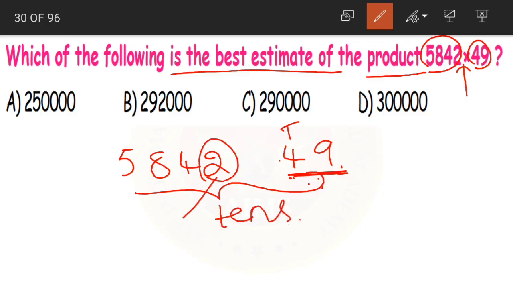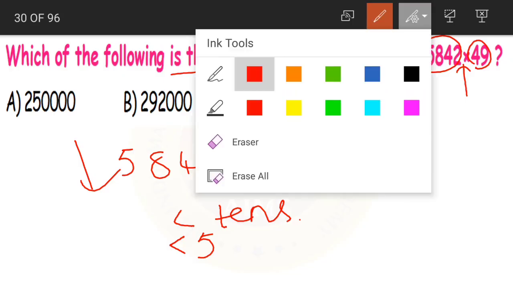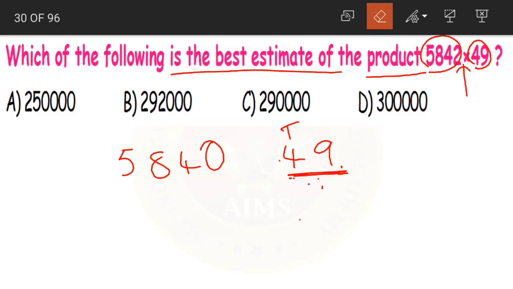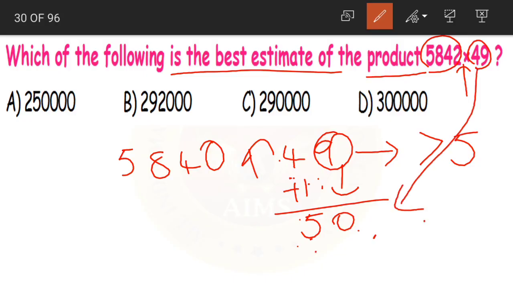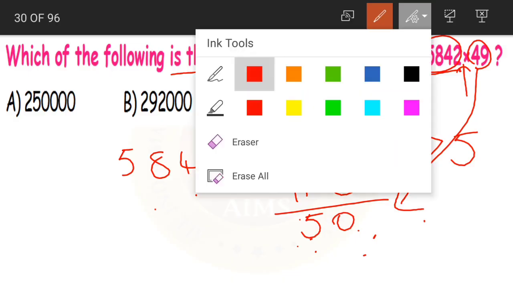Look at the digit in ones place of 5842, it is 2, which is less than 5. So we'll round down. The only difference is the digit in ones place is replaced with 0. Now coming to 49, 9 is in ones place, it is greater than 5. So we'll round up. 4 plus 1 becomes 5 and 9 becomes 0. 49 rounded off to nearest 10 is 50. And 5842 rounded off to nearest 10 is 5840. Okay, children? Now next, we should multiply these two.